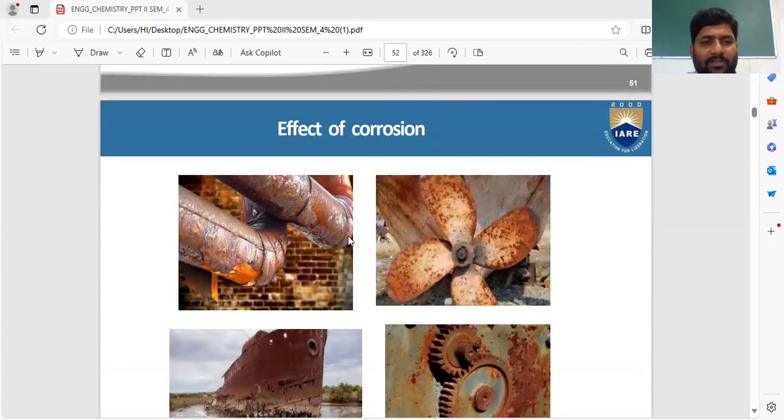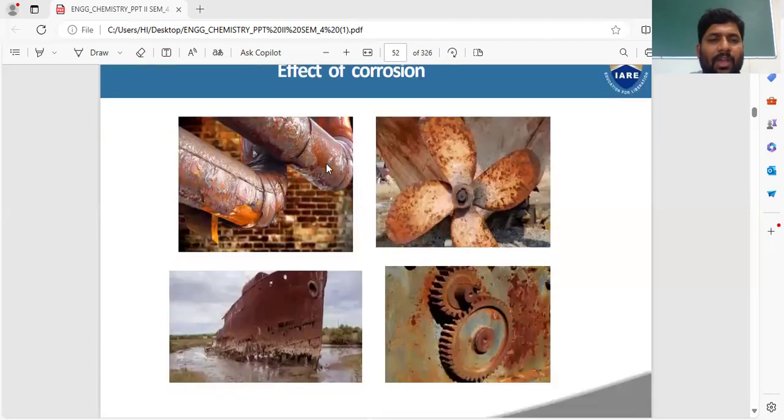See, this is the effect of corrosion. This is the metal which is present in the environment. At the time it undergoes corrosion, the metal is turned into this type of color. The surface of the metal will turn like this. So what happens? This total metal disintegrates, degrades. So this is the effect of corrosion on metal.